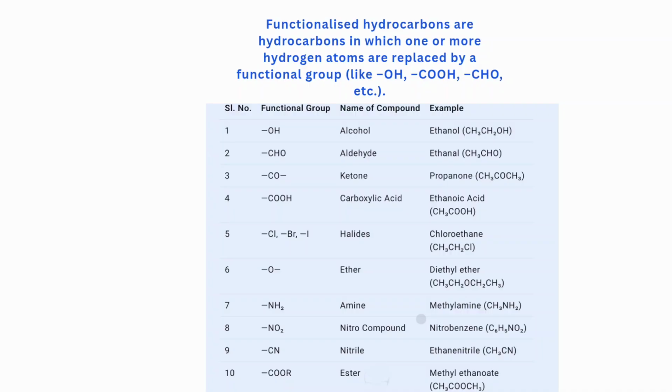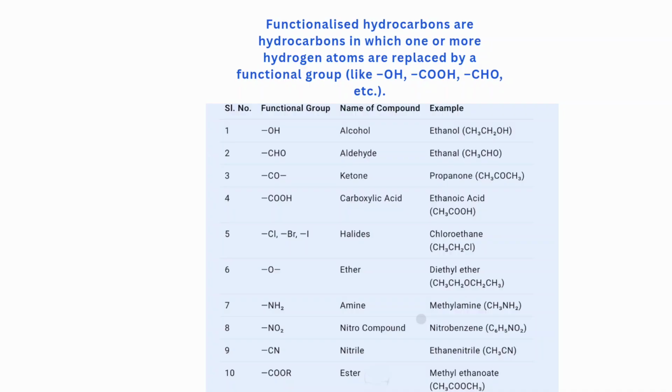And if it is replaced by halogen groups like chlorine, bromine, or iodine, it will be a halide, example is chloromethane. And if it's by O, it will be an ether, for example diethyl ether. And if it is by NH2, it will be an amine, example is methylamine. And if the hydrogen is replaced by NO2, it will be a nitro compound, like nitrobenzene.